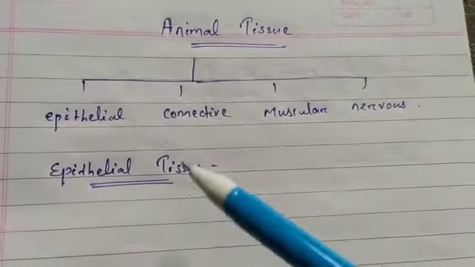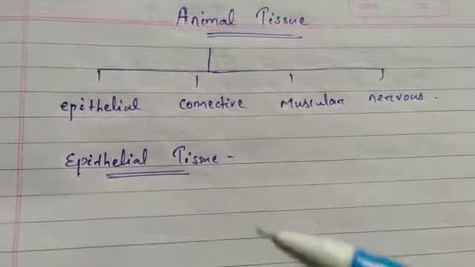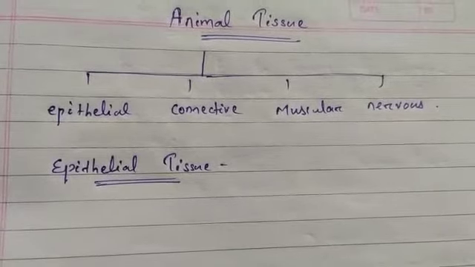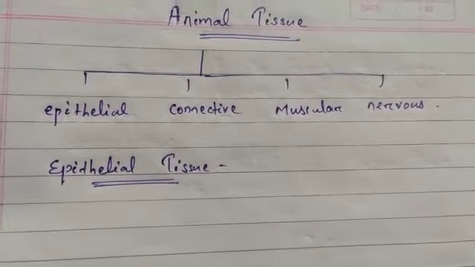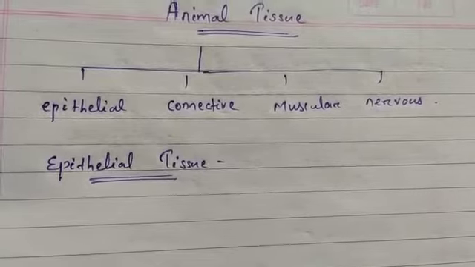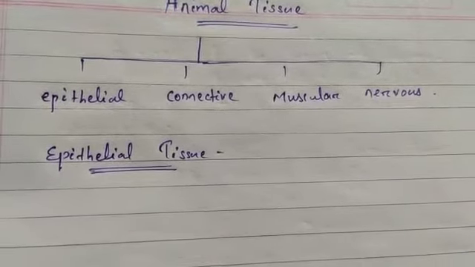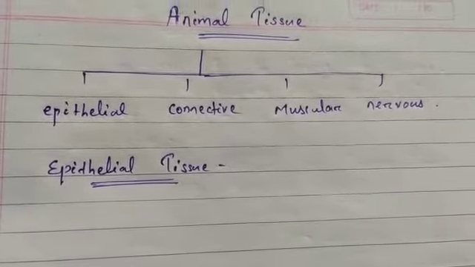For different types of functions we need different cells, and when similar cells group together they form tissue. So according to the function they perform, the animal tissues are of four types: epithelial, connective, muscular and nervous. Out of these four types of animal tissue, first of all we will discuss the epithelial tissue. It is known as the covering and protective tissue. The covering or protective tissue in the animal body is known as epithelial tissue.